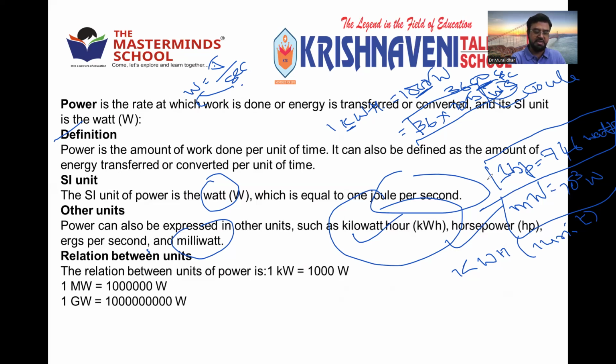Right. So kilowatt hour is the largest unit used to measure it. Okay. Got it or not? So power is nothing but the rate of work done, the work done per unit time. That is, power is equal to work by time.